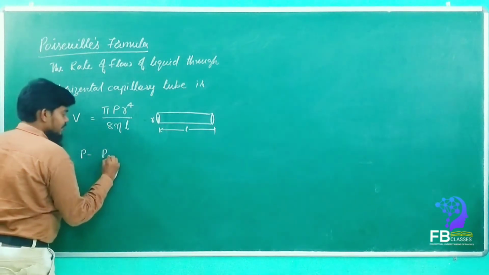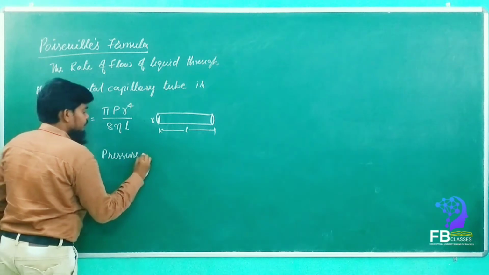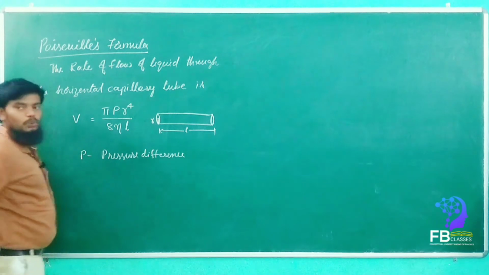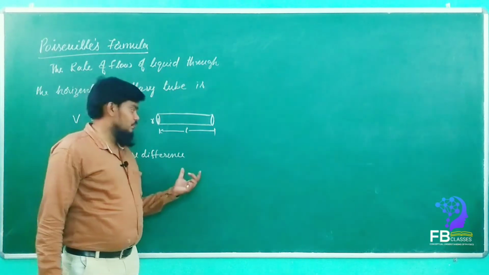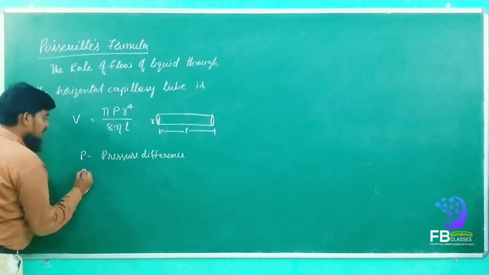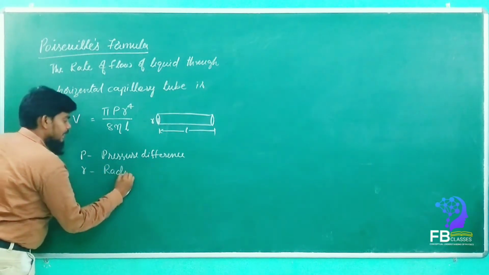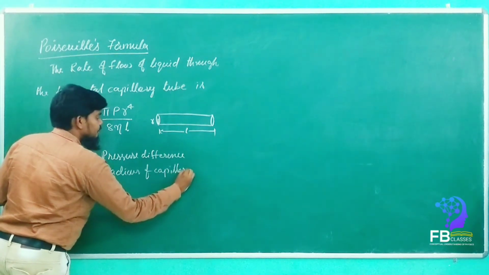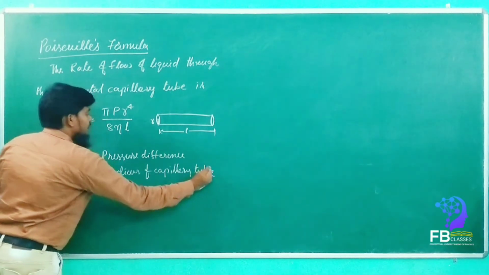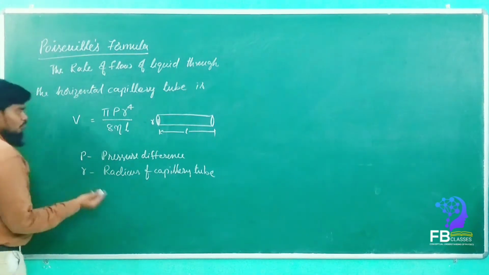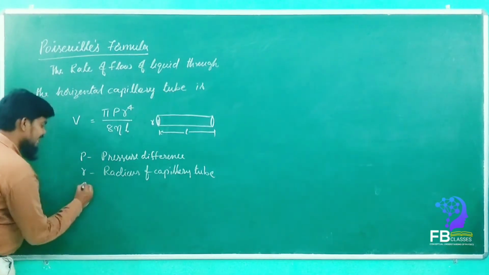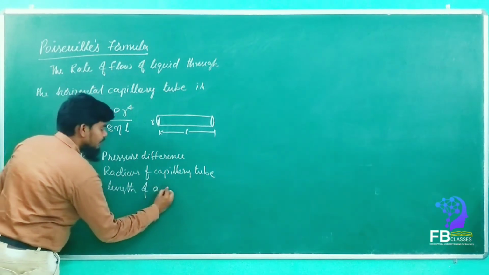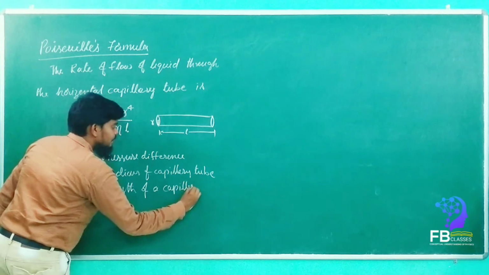P is the pressure difference between the two sides of a capillary tube. Then r, we know, is the radius of a capillary tube. Eta is the coefficient of viscosity, L is the length of a capillary tube.